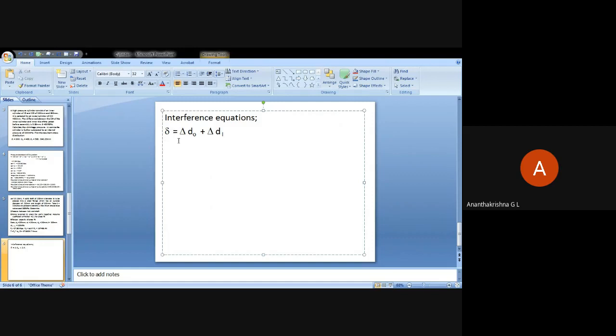So please note down. If they ask you to find out the interference in the shrink fit, then we need to find out delta. So note down those two equations, and delta is equal to delta D outer plus delta D inner. Please note down this equation.